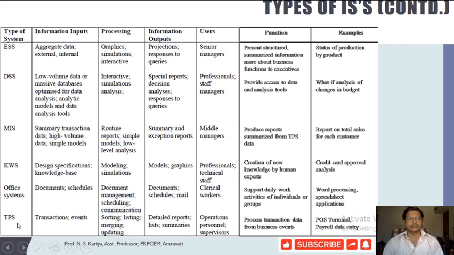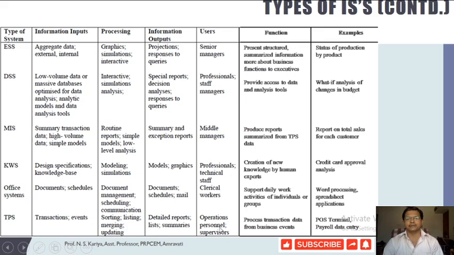Particularly for TPS we require routine transactions or events which can be recorded from time to time within an organization. There are some simple processing functions which can be performed using sorting, listing, merging and updating of data. Detailed reports, lists and summaries are produced as output.